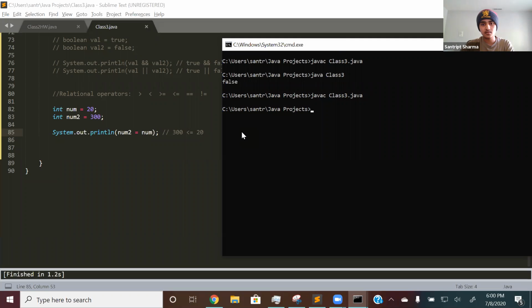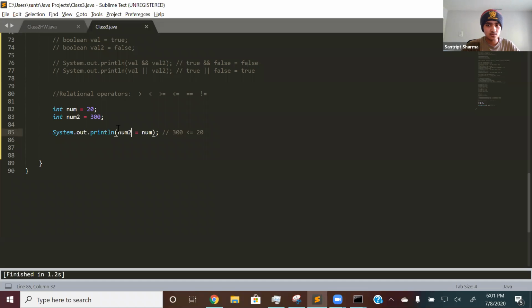If I compile it, oh wait, did I save it? 20. Oh, so what it did is it assigned the variable in the print statement. Remember what we mentioned before about reassigning variables.